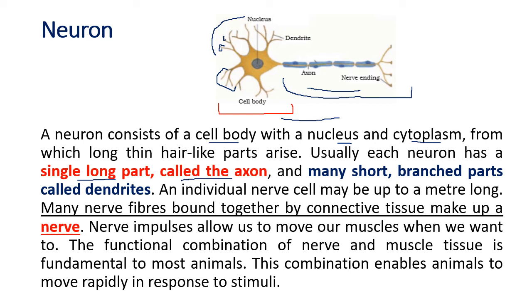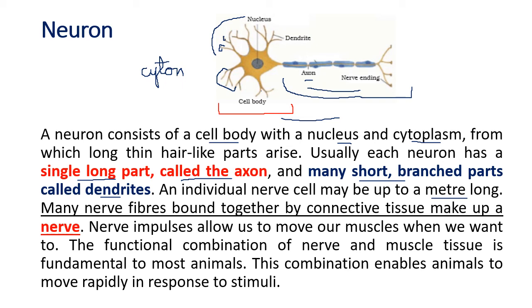So if you want to remember this word, the cell body is also called cyton, C-Y-T-O-N. The cell body is also called cyton and this long branch is called the axon. So you can say cyton and the axon. And then the many short branches, like I told you, are the dendrites. Now a nerve can sometimes be up to 1 meter long. So nerve cells can be small also and some nerve cells are long, up to 1 meter.